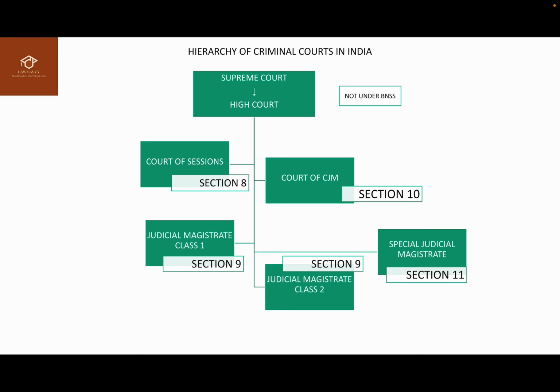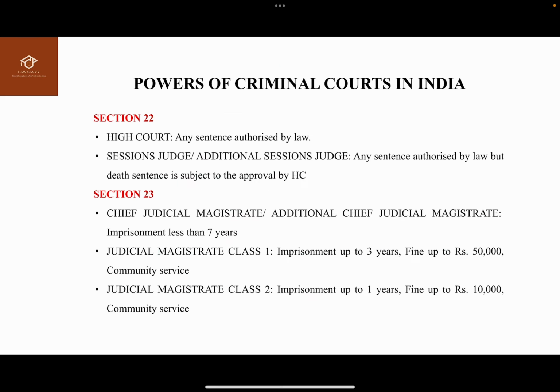So Supreme Court, High Court, followed by the Court of Sessions, Court of Chief Judicial Magistrate, Judicial Magistrate Class 1, Judicial Magistrate Class 2, and there may be a Special Judicial Magistrate who is usually a Judicial Magistrate Class 1 dealing with a special case or a special class of cases. Now, if we look at the powers, what is it that these courts can do and what is their hierarchy, right?